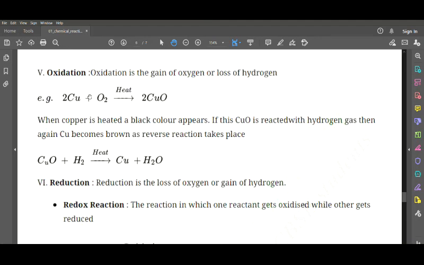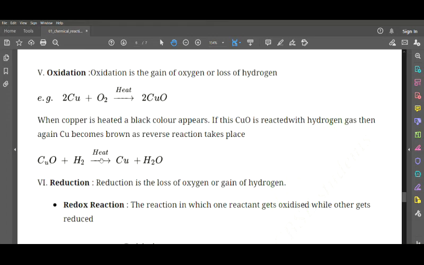Copper, when it combines with oxygen, gives copper oxide. That is, here it is gaining oxygen. When copper is heated, a black color appears. If this copper oxide is reacted with hydrogen gas, then again copper becomes brown as the reverse reaction takes place.